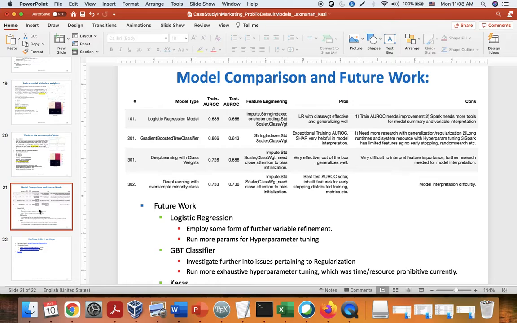Finally, we look at the model comparison. The logistic regression model was very effective with class weights and generalizes very well. The training AUROC needs further improvement. The gradient boosted tree classifier does exceptionally well in training AUROC but does not generalize that well. The deep learning model is very effective out of the box, generalizes well as well, but is very difficult to interpret.